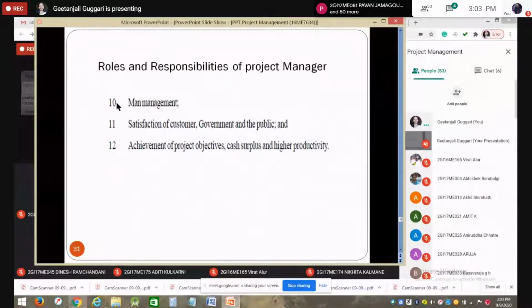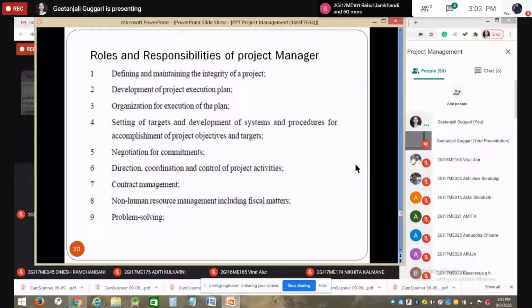Then the management required in each and every activity we are doing: satisfaction of the customers. Your major responsibility is to satisfy the customer, government, and public, and achieve the project objectives, cash surplus and higher productivity. Yes, you need to go for higher productivity. All these are the responsibilities of a project manager.